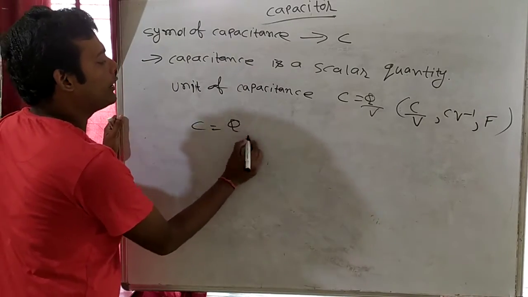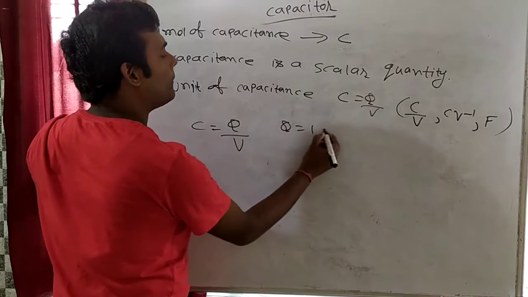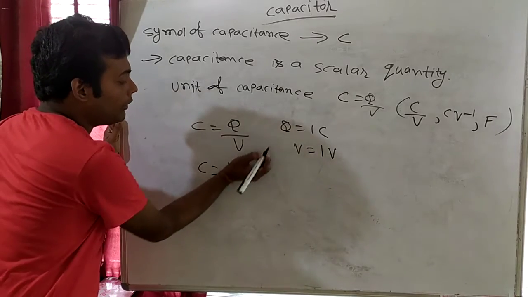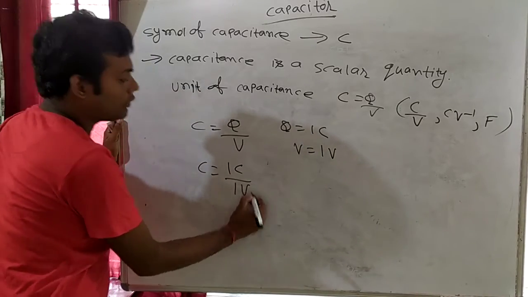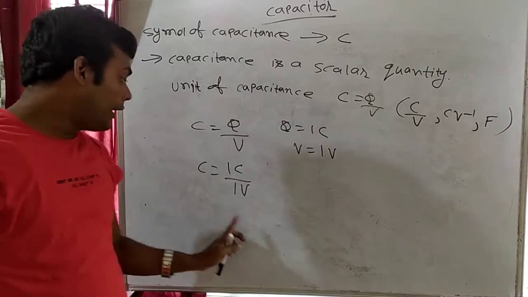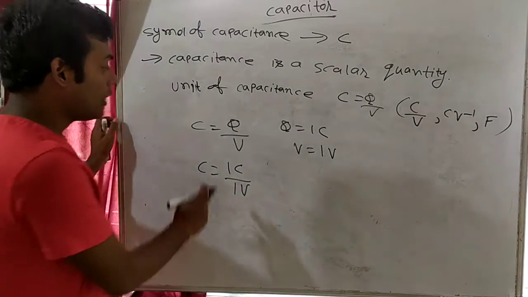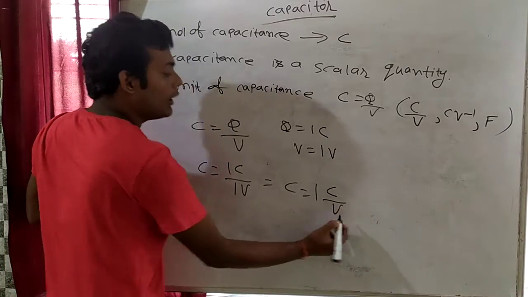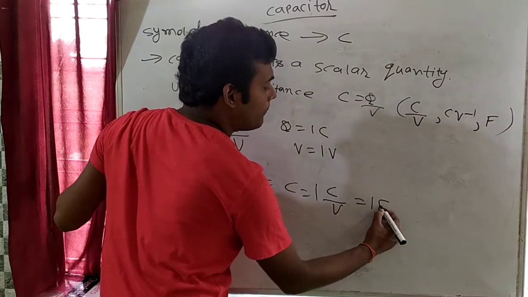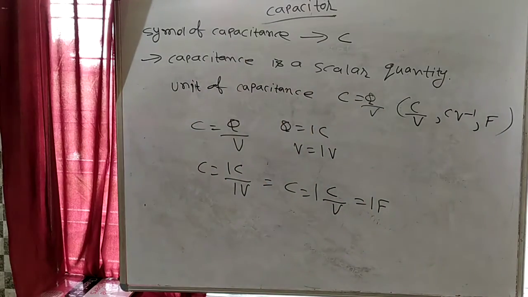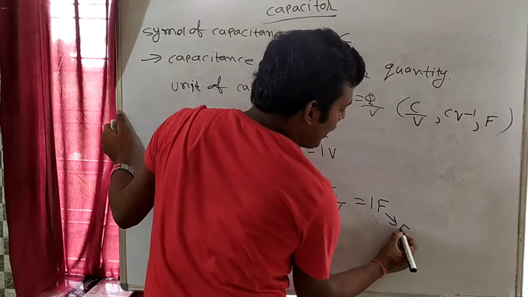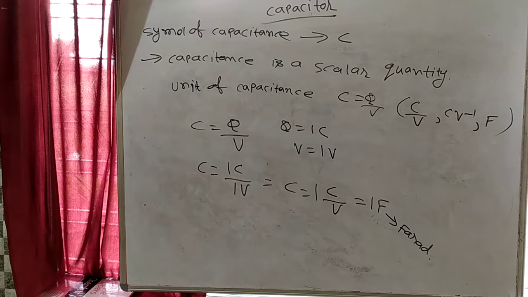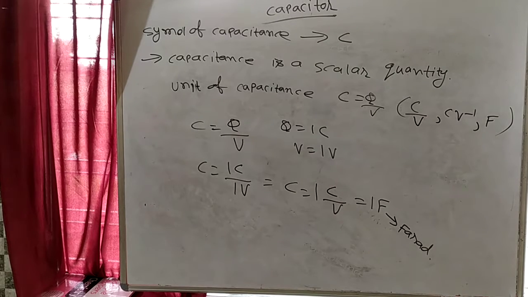C is equal to Q by V. Now suppose Q is equal to 1 coulomb and V is equal to 1 volt, then what will this be? 1 coulomb per 1 volt. Q is 1 coulomb and the potential difference is 1 volt, so 1 by 1 will be 1. This capacitance will be equal to 1 coulomb per volt. This 1 coulomb per volt is also known as 1 farad. So farad is also the unit of capacitance.